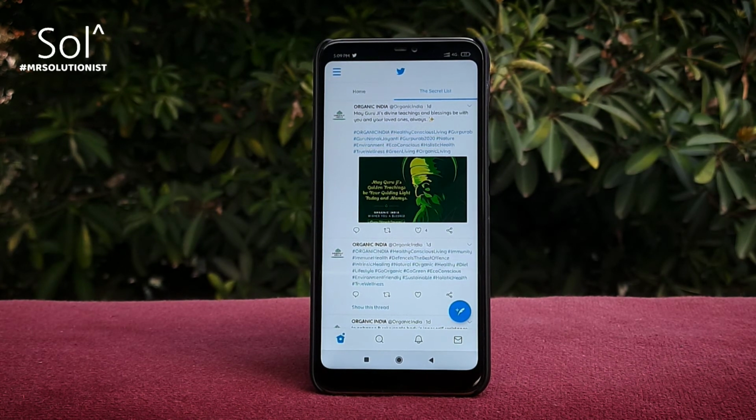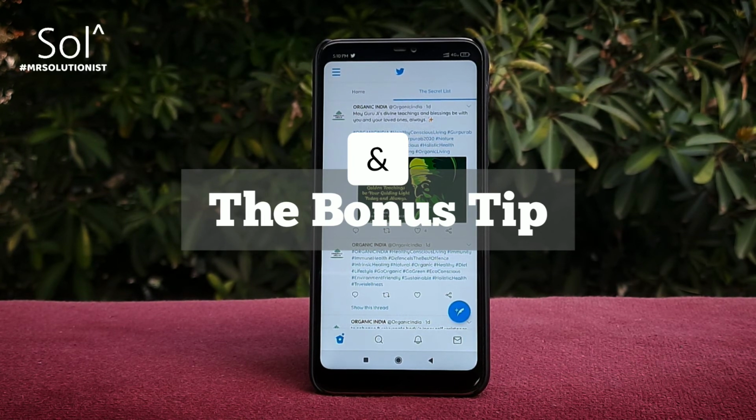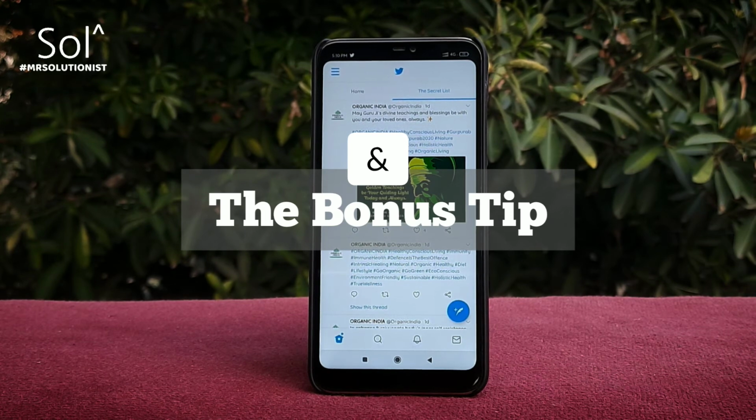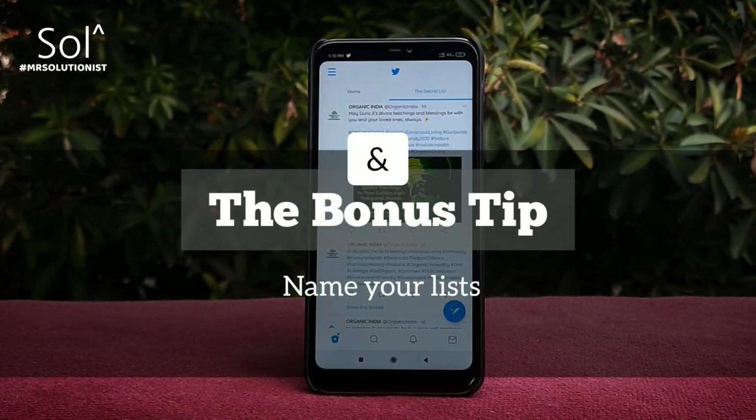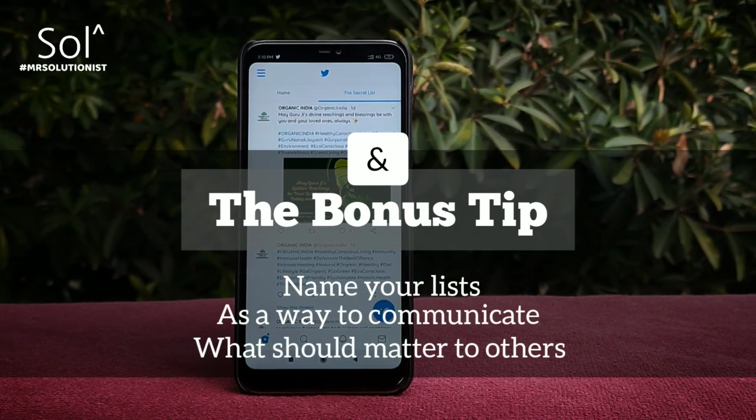And here's a bonus tip. You can name your lists anything you like, such as the secret list, but don't make that mistake. Each time you create a public list or convert a private list into a public list, all the accounts in that list get a notification.